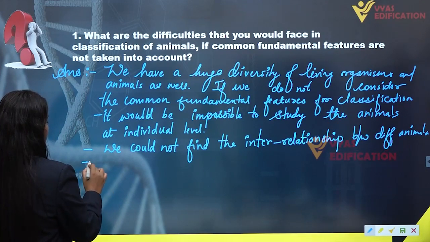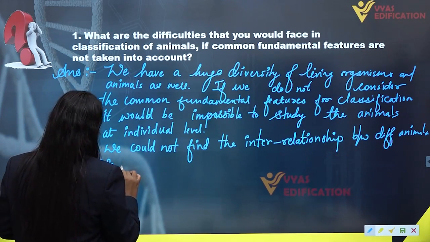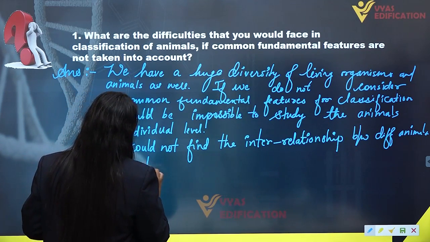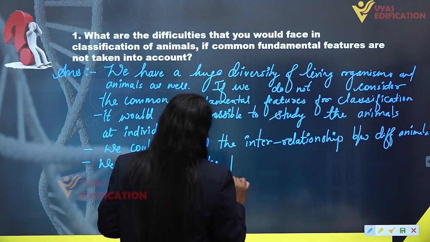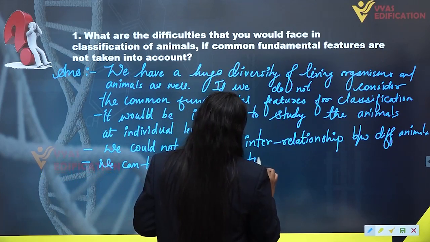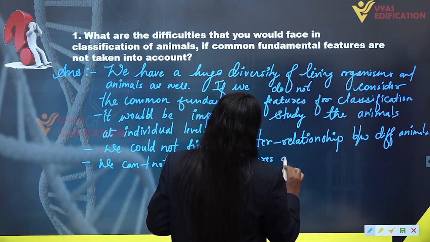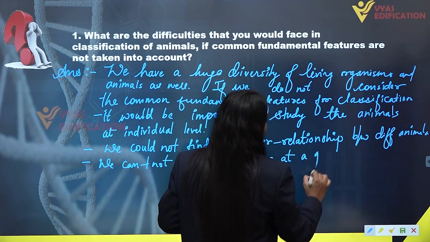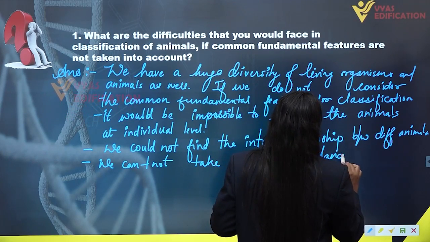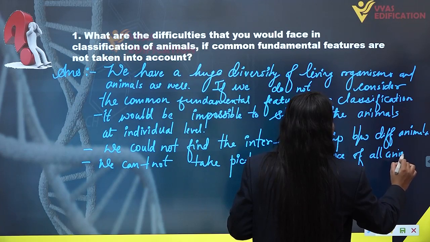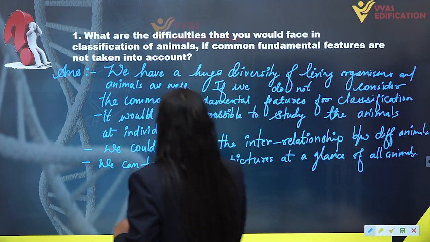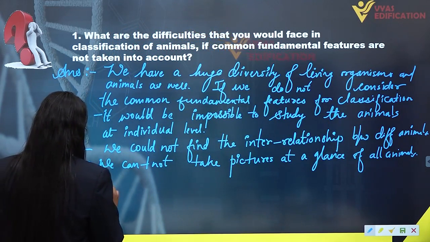Also, we cannot take pictures at a glance of all animals, and we cannot find the development.